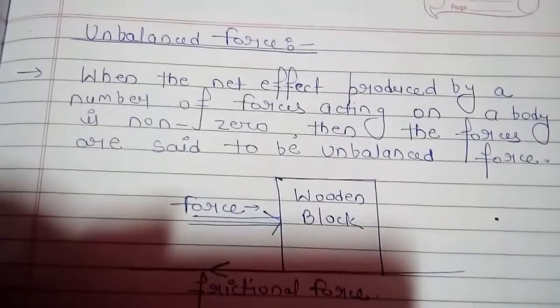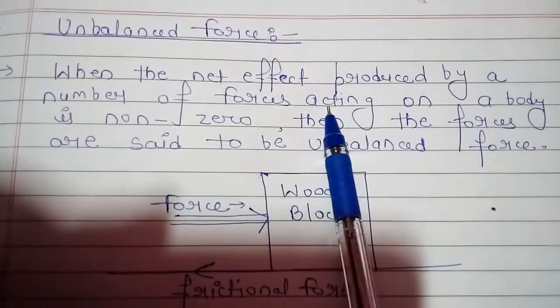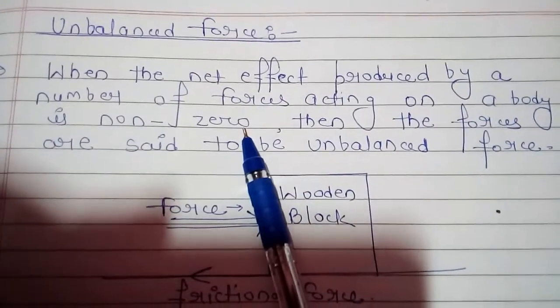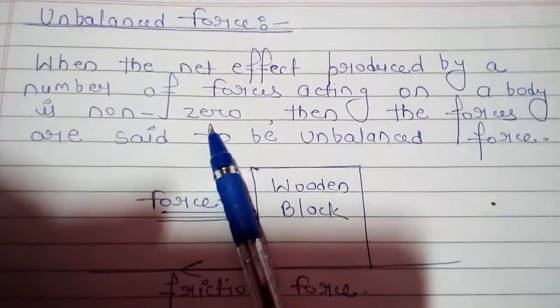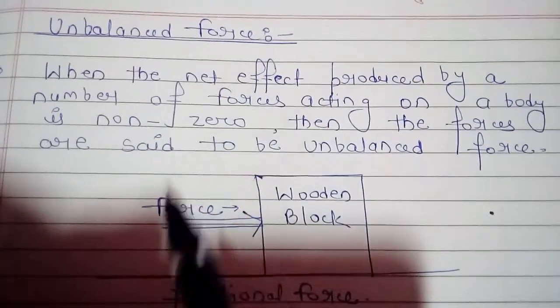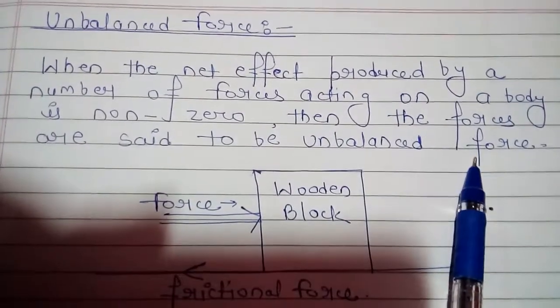Now see the definition of unbalanced force. When the net effect produced by a number of forces acting on a body is non-zero, then the forces are said to be unbalanced forces.